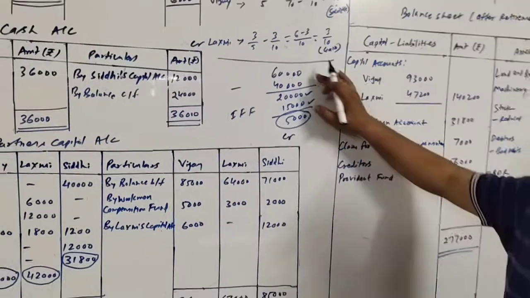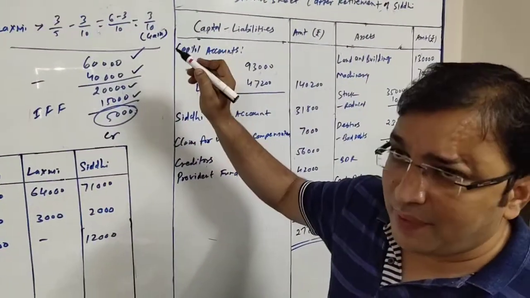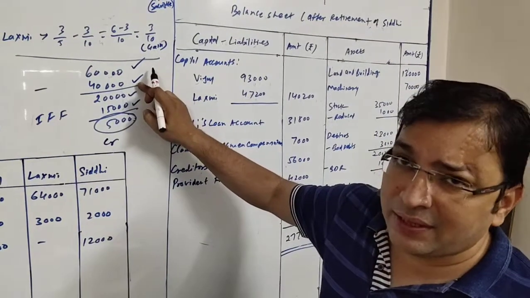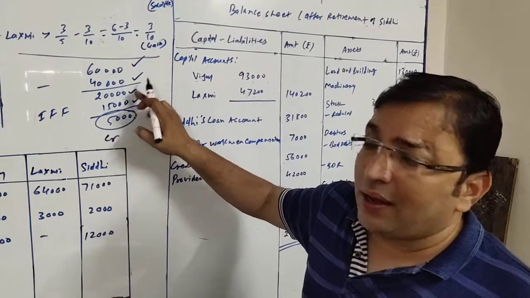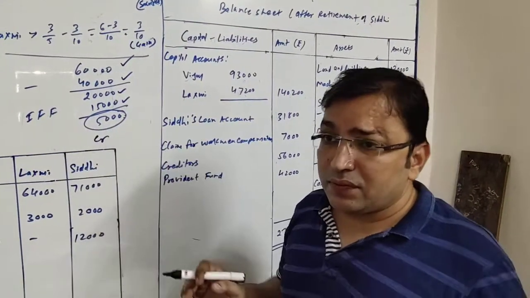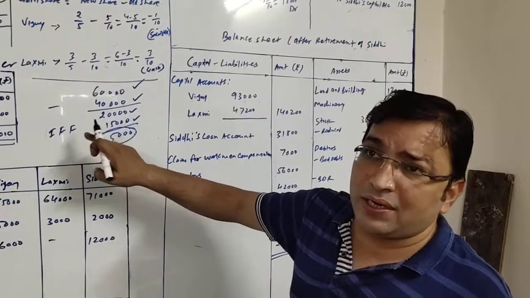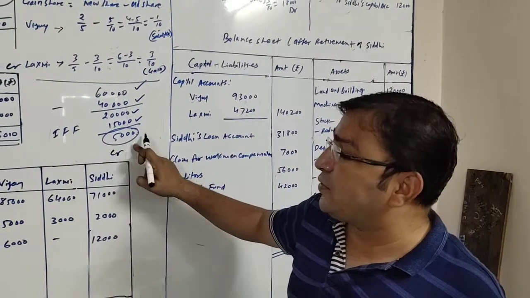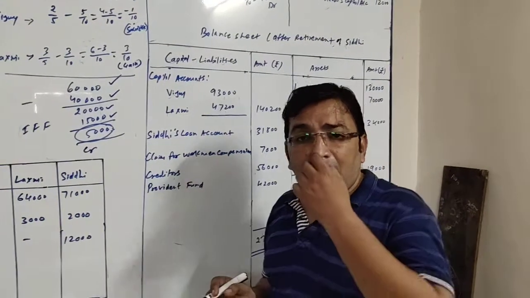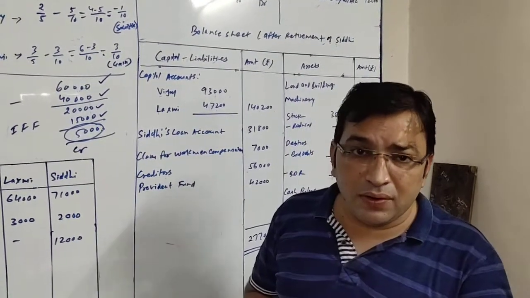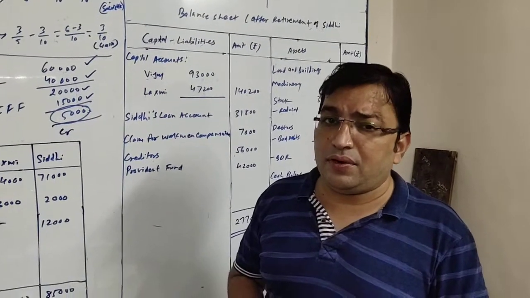Once again I will explain. 60,000 is the book value, 40,000 is the market value at which Siddhi has taken the investment. 60 minus 40, 20,000 will be the loss, and for facing loss we already have 15,000 in investment fluctuation fund. So the remaining loss, that 5,000, will be the loss on revaluation, and that will be debited to revaluation account.